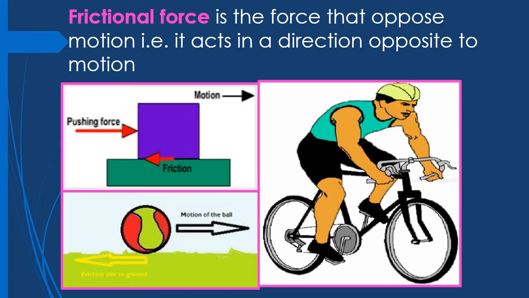Similarly, if you stop pedaling the bicycle, you will observe that slowly the bicycle comes to the state of rest. This is again because of the frictional force between the bicycle and the ground, which is acting in the opposite direction. So the bicycle also comes to the state of rest.